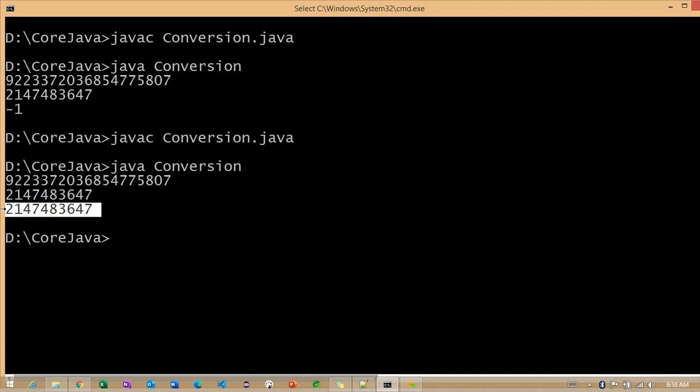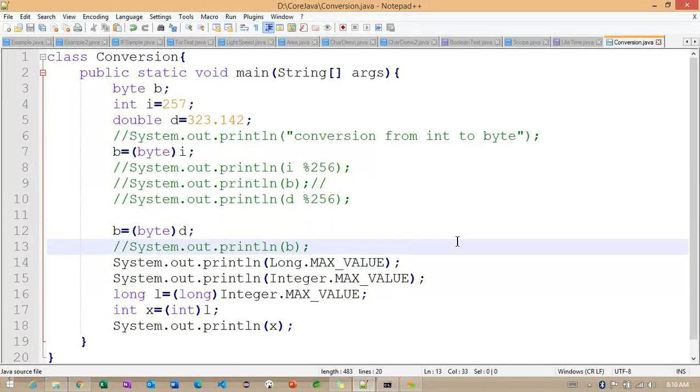So any questions regarding this particular long and int data type conversion? Okay. So I'm not seeing any response. So I'm expecting all are fine.